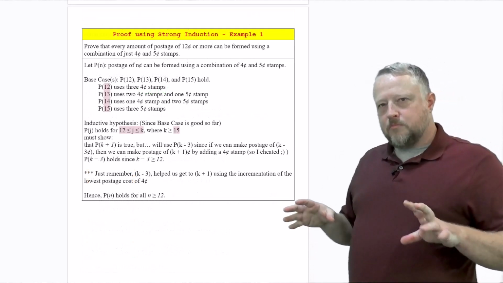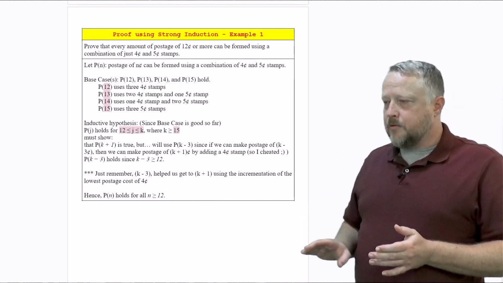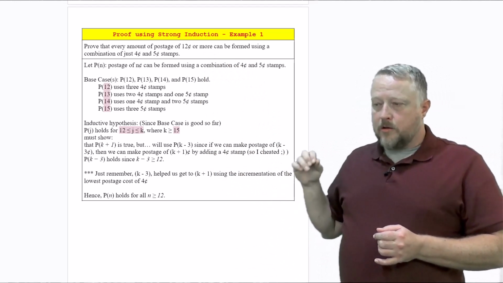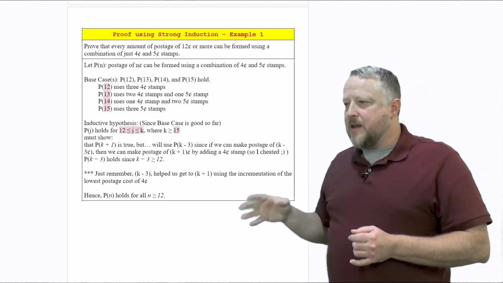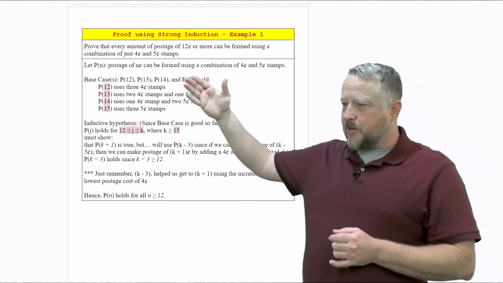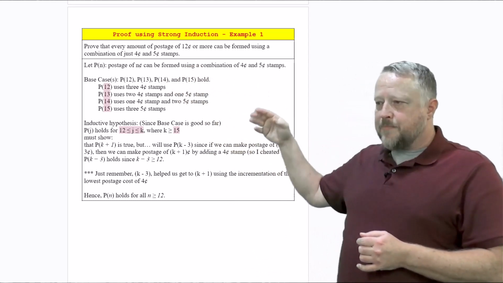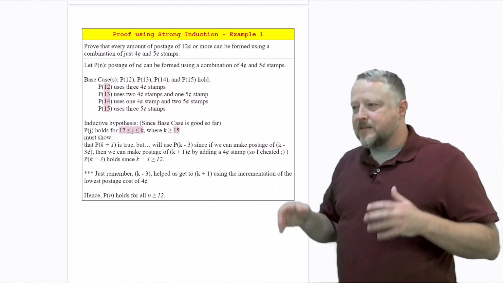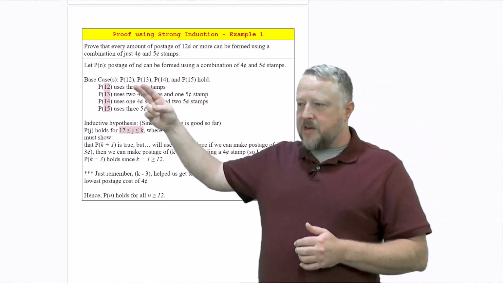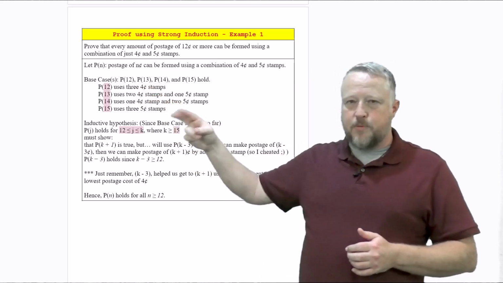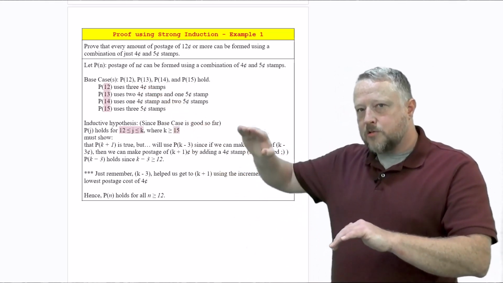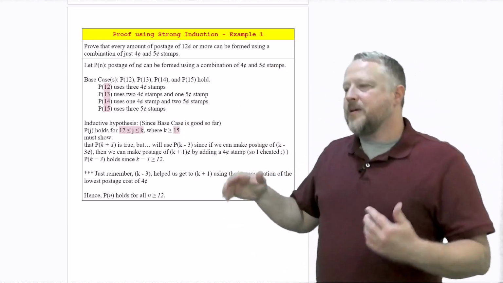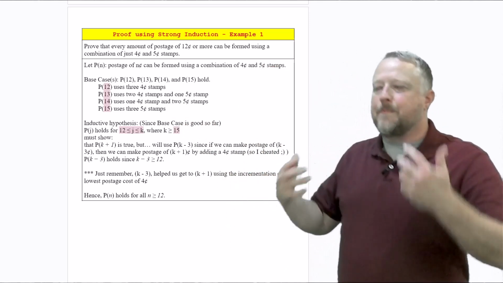This one's interesting because of 2 things. Number 1, I have to start at 12. Number 2, in my P of n, notice my base cases on this one. On my base cases, I went ahead and did P of 12, P of 13, P of 14, P of 15. Notice there's my rungs on the ladder going up. That's really my P of, not 1, but P of 12 and P of 13 and P of 14.